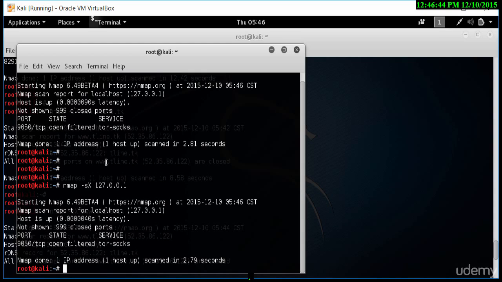It is a lot of trial and error, and I've left this in so you can see what type of results you may get. Don't get frustrated. Eventually you'll find a machine that this type of scan will work on. And the beauty about this is it stays under the radar. It keeps you hidden in a sense because no intrusion detection system will pick this up.